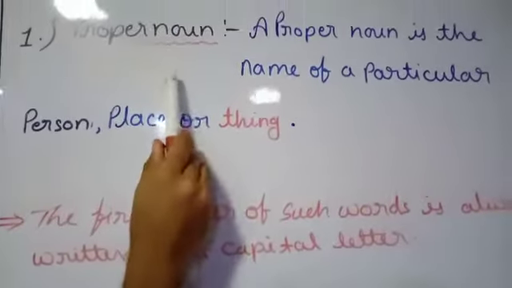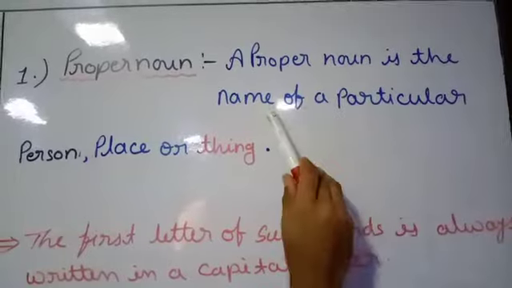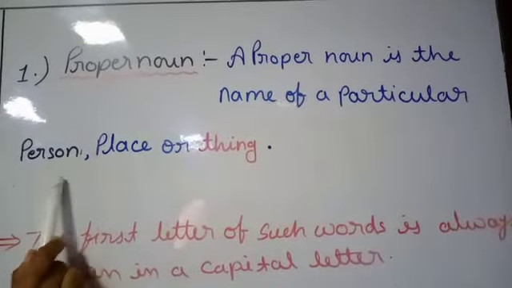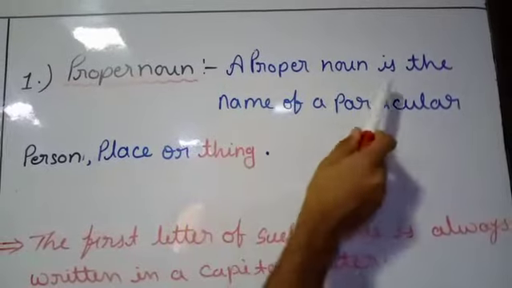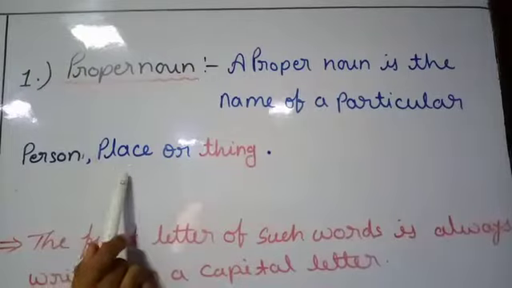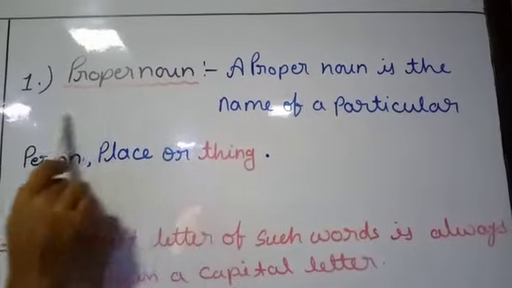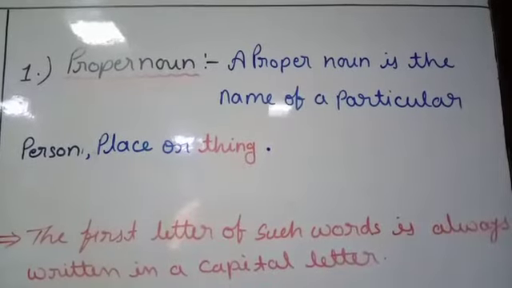Here we have proper noun. A proper noun is the name of a particular person, place or thing. These three particular, specific names come within this proper noun.